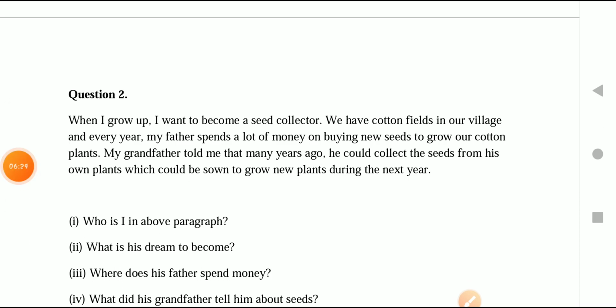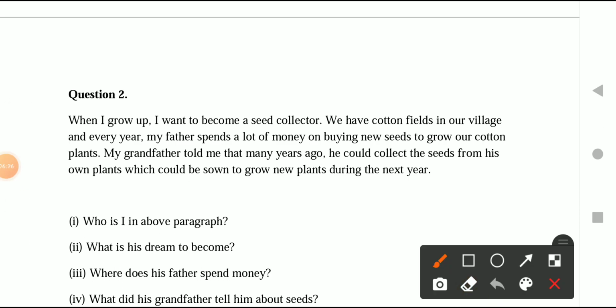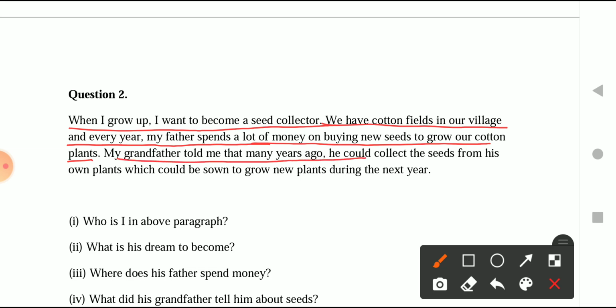Okay, now moving on, children. So now next, second one, let's start reading it. When I grow up, I want to become a seed collector. We have cotton fields in our village, and every year my father spends a lot of money on buying new seeds to grow our cotton plants. My father told me that many years ago he could collect the seeds from his own plant, which could be sown to grow new plants during the next year.